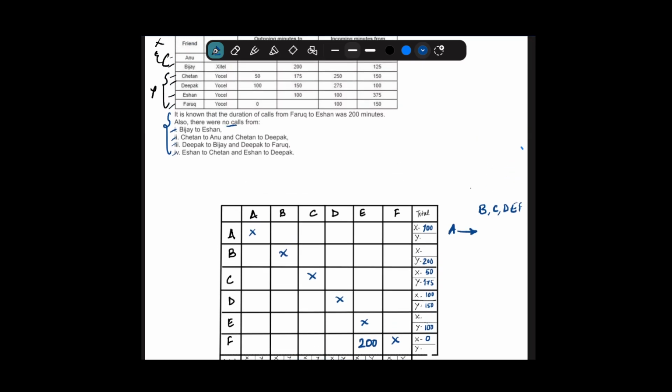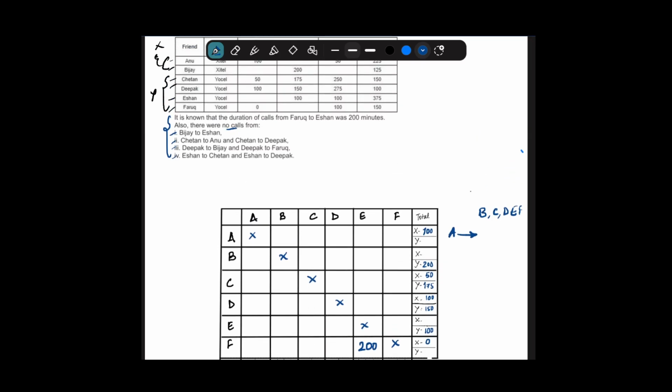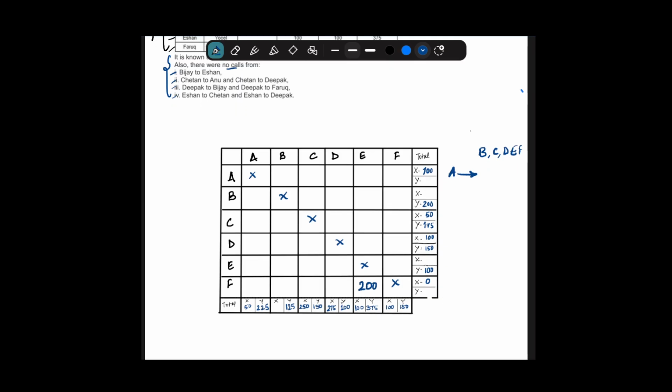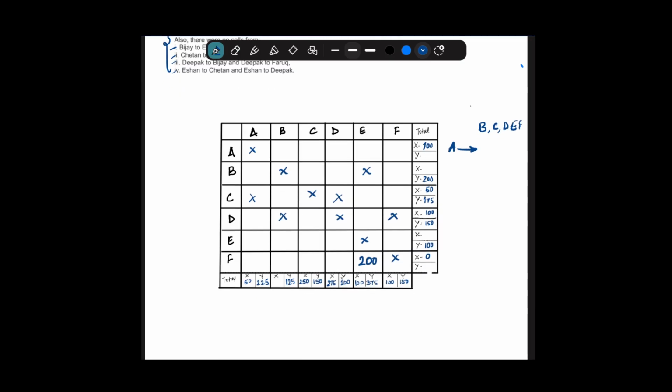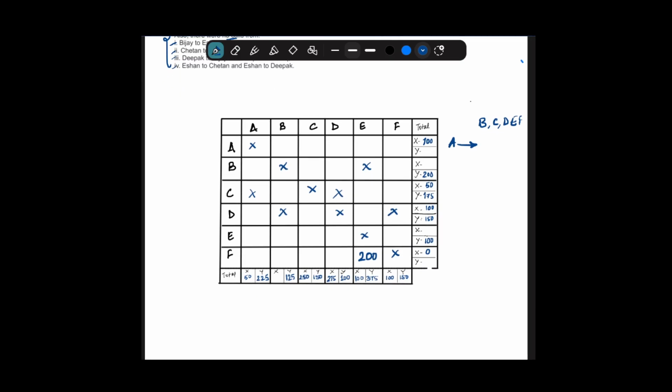And there are no calls made from Bijay to Eshan. Eshan to Anu, Chetan to Anu, and Chetan to Deepak: no call was made. D to B, no call made. D to F also, no call was made. And then Eshan to Chetan and Eshan to Deepak, no calls made.